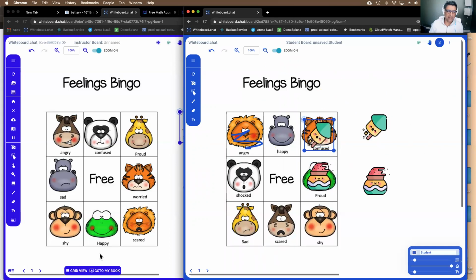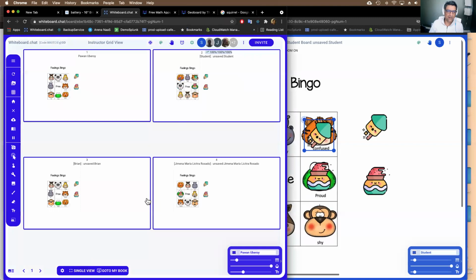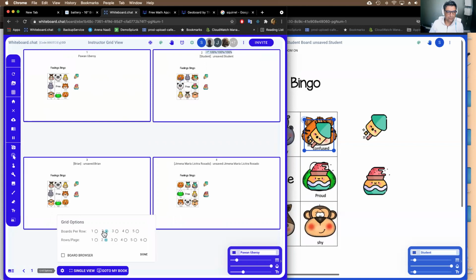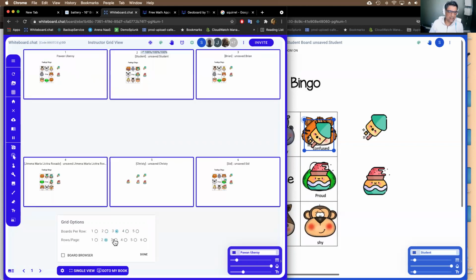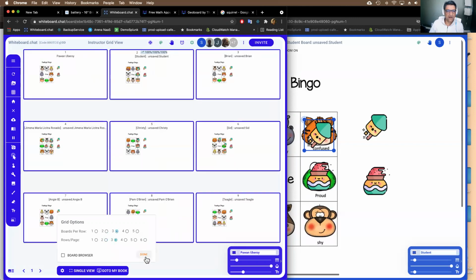And as a teacher, I can watch everybody as they're joining and working on their grids in this view. I can change the size of the grid. I can make it 5x6 if I have a lot of kids, or you can make it whatever size you want, and you can watch as people are joining and playing bingo on the boards.